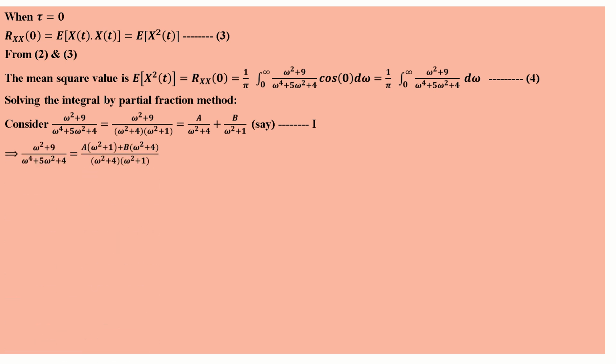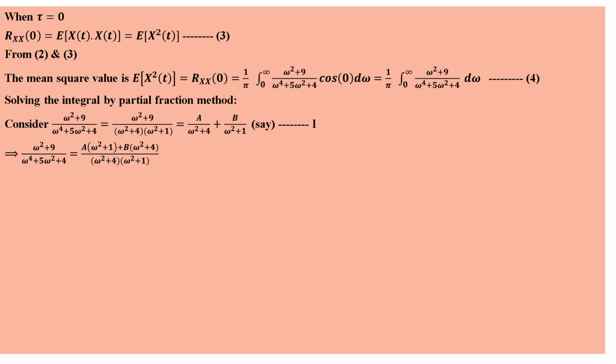Therefore, (omega square plus 9) by (omega power 4 plus 5 omega square plus 4) is equal to, taking the cross multiplication, A into (omega square plus 1).